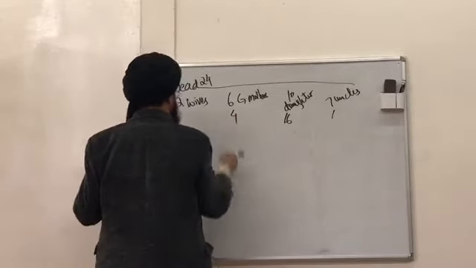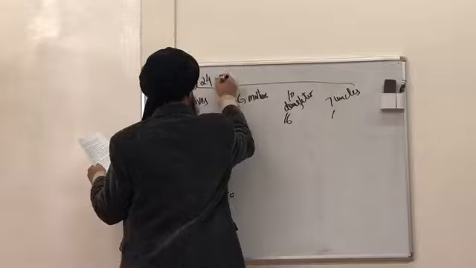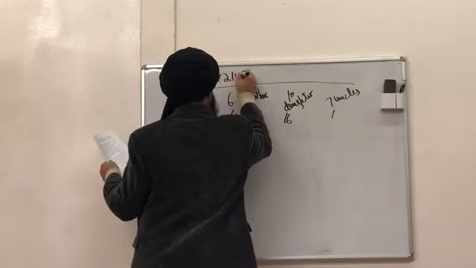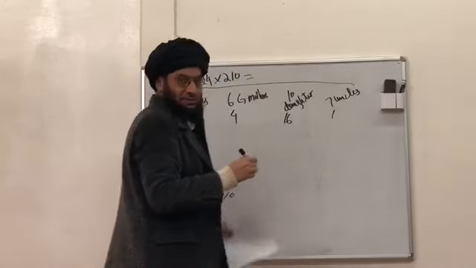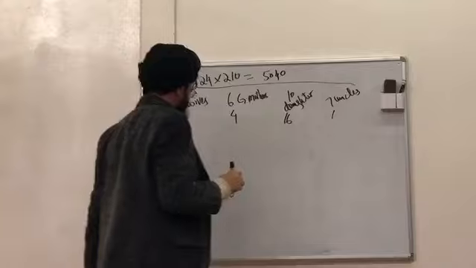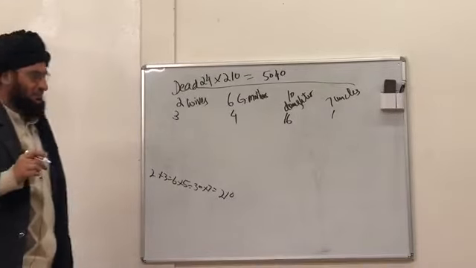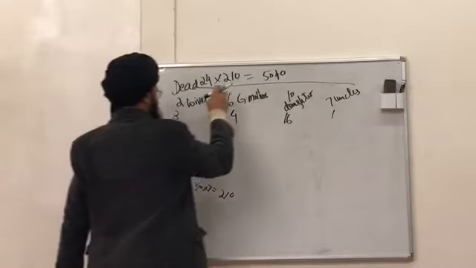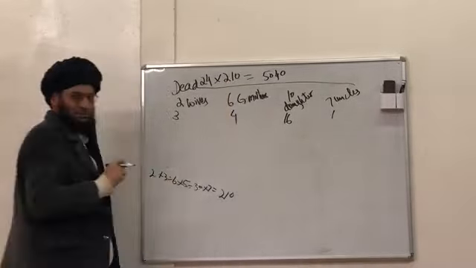So you will bring this 210, not the full 5,040, the digit. Done? Yes. Now, this 210 is called what? The madroob.